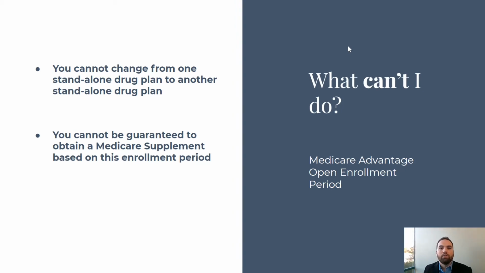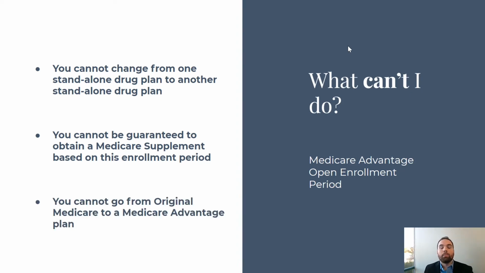Again, you cannot be guaranteed to obtain a Medicare supplement during this time. And in fact, you really aren't guaranteed to obtain a supplement at any time other than if you have a guaranteed issue right or you're in your Medicare open enrollment period, which is 6 months from the time you turn 65. You cannot go from original Medicare to a Medicare Advantage plan. So if you wanted to go to a Medicare Advantage plan, the only time you could do that would be, again, during the annual election period of October 15th through December 7th.